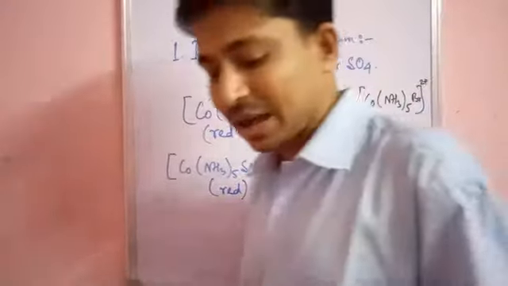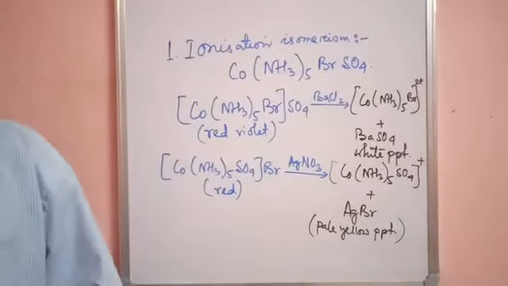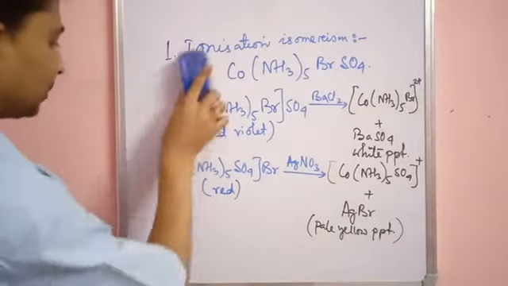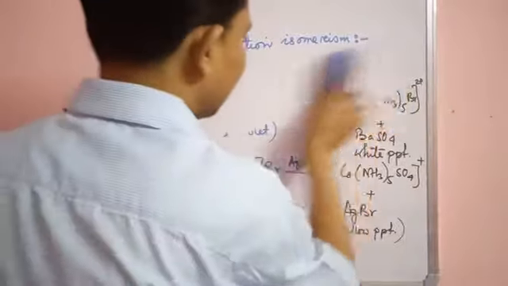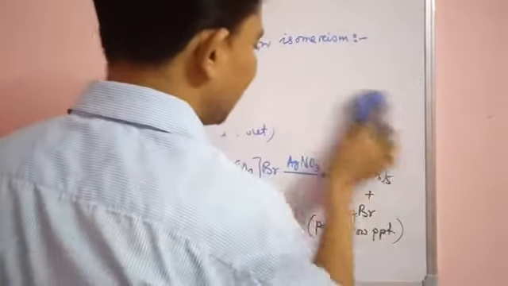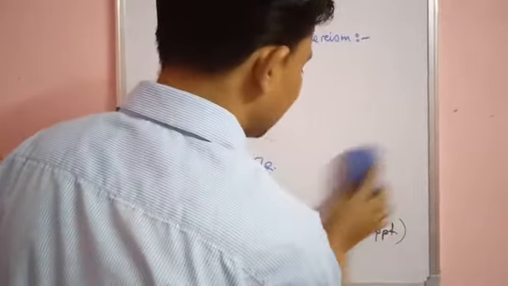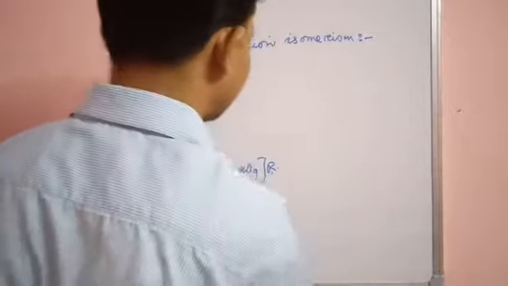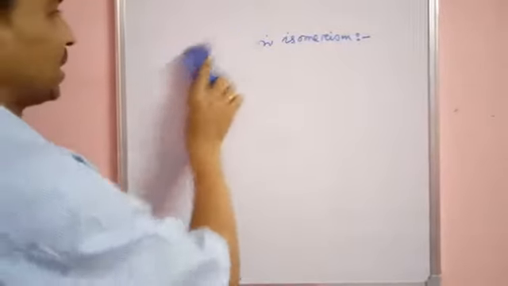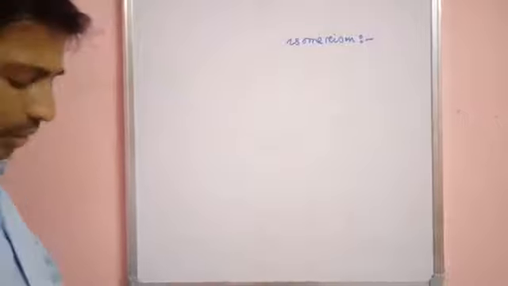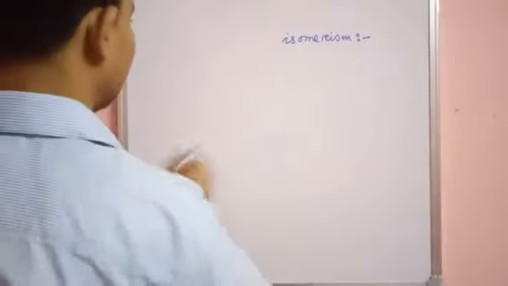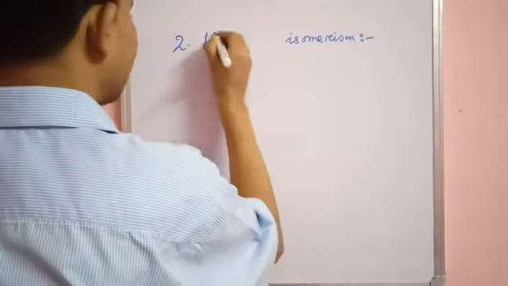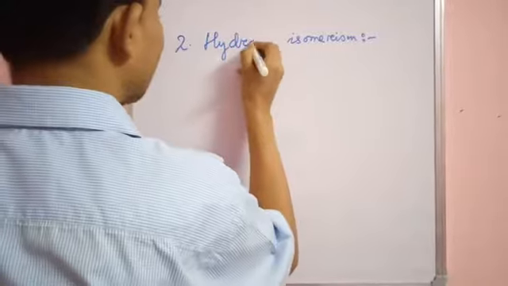Okay. The next isomerism we are going to study is hydrate isomerism. So the second isomerism is hydrate isomerism. Let's see how hydrate isomerism happens. So number 2 is hydrate isomerism.